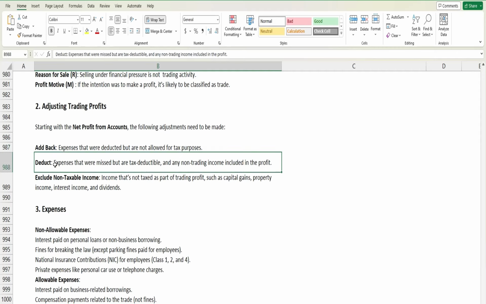In the next point, we deduct expenses that were missed but are tax deductible, and any non-trading income included in the profit. Like capital allowance, which as per the tax is allowable, so we will deduct that.